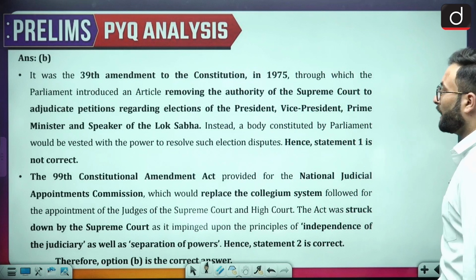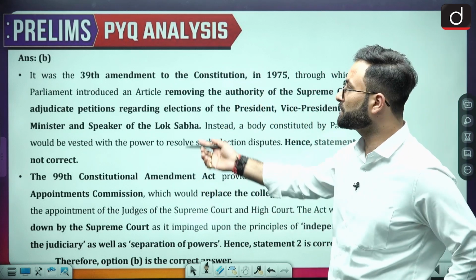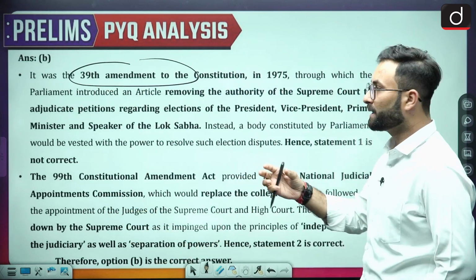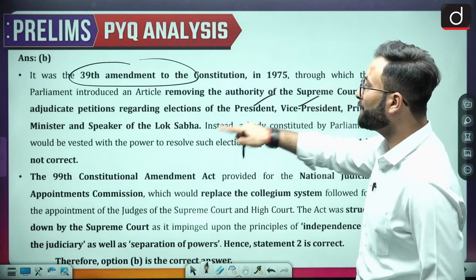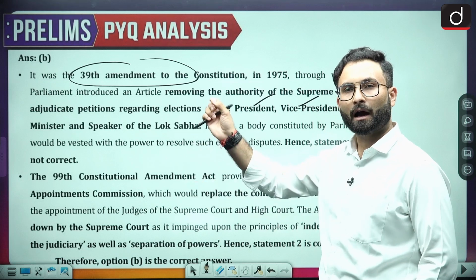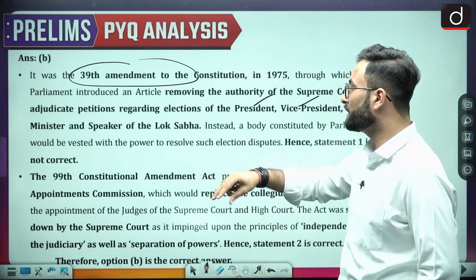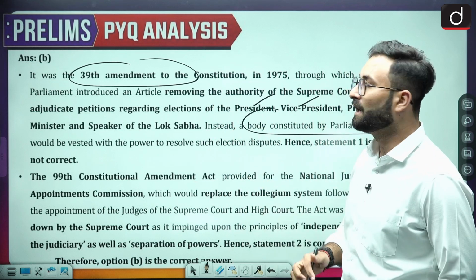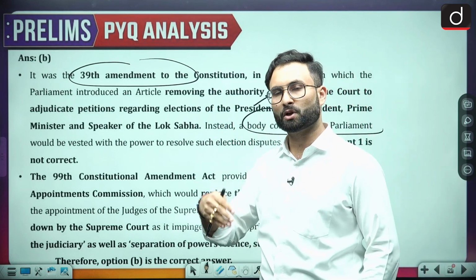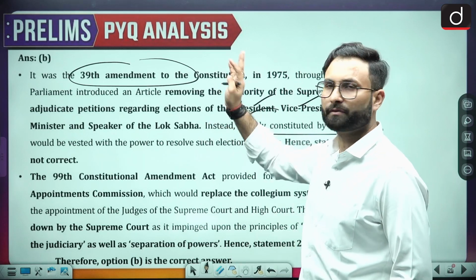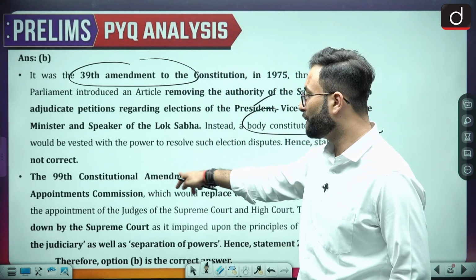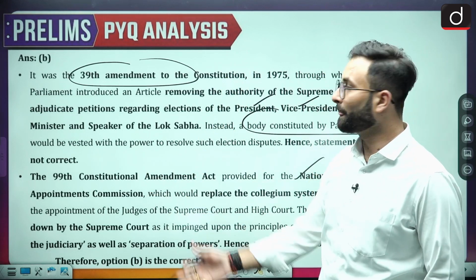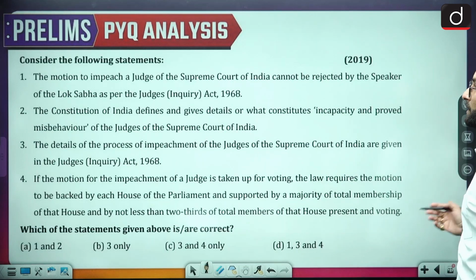Now there is nothing to discuss over here, because the 39th Amendment Act, as I already told you, is with respect to keeping the elections of the President, Vice President, Prime Minister and Speaker of the Lok Sabha out of the ambit of the Supreme Court, and a different body, constituted by the Parliament, should be vested with the power to resolve disputes in the elections of these people. Coming to the 99th Constitutional Amendment Act, I told you that is about the National Judicial Appointment Commission. Okay, so that is about it. Now moving further to the next one.